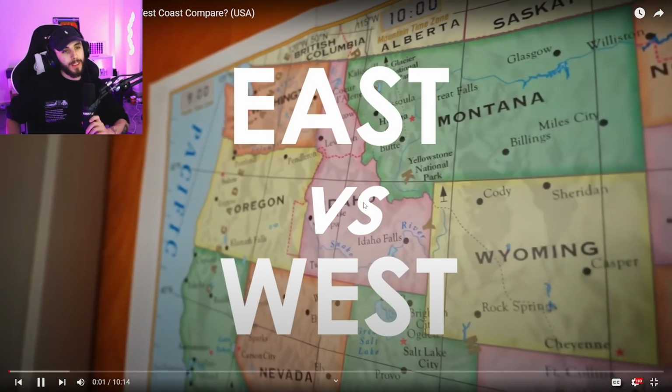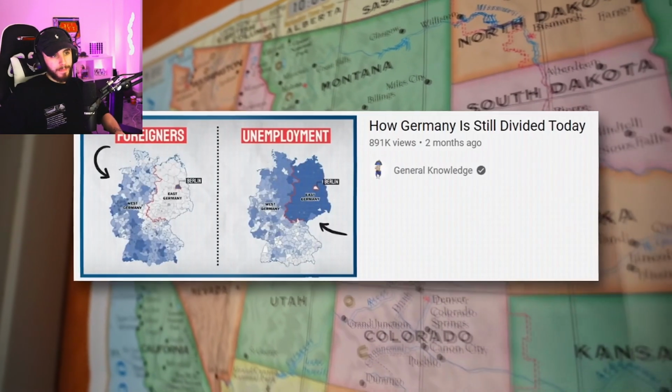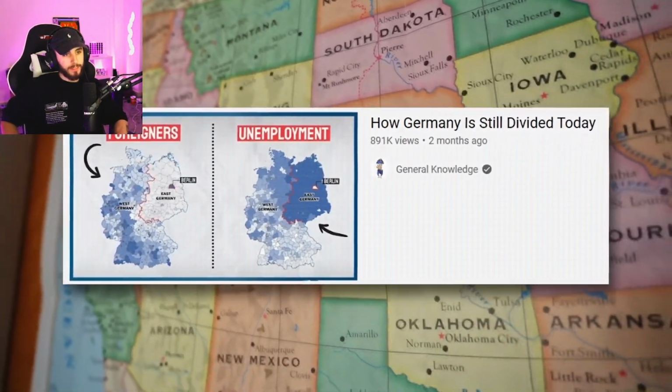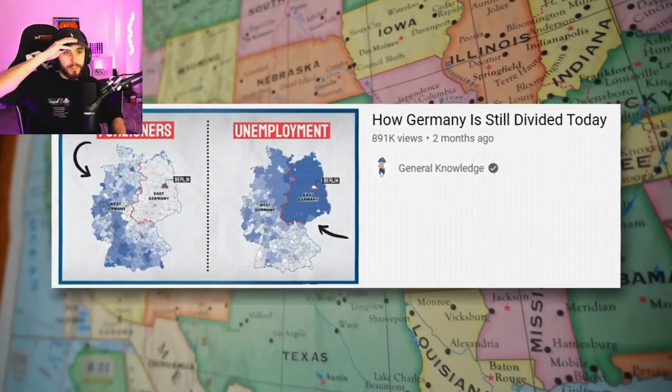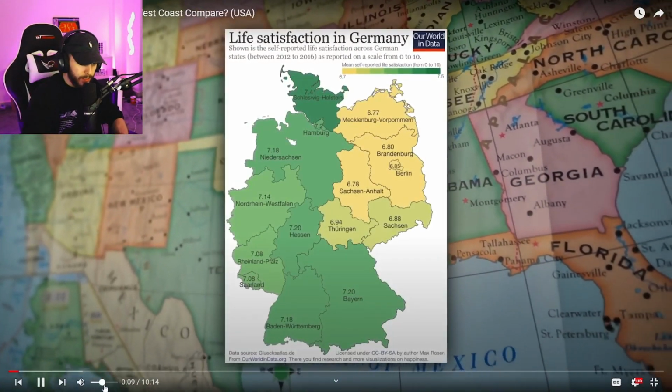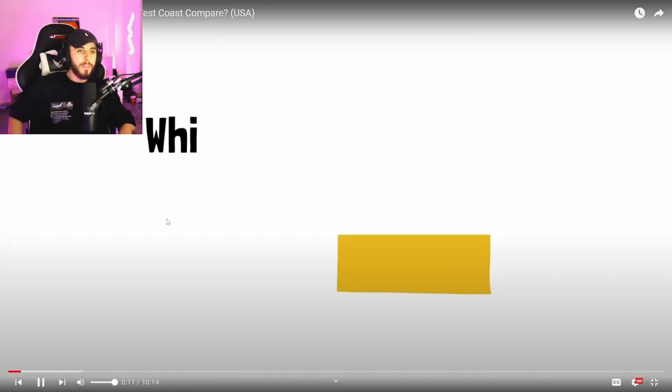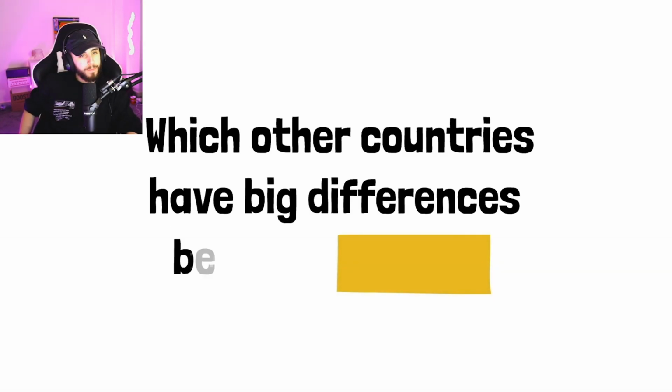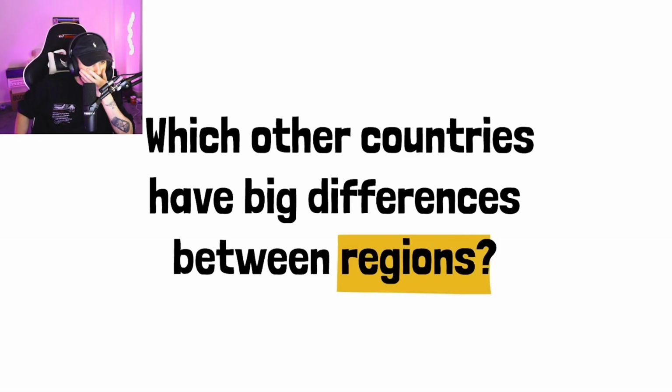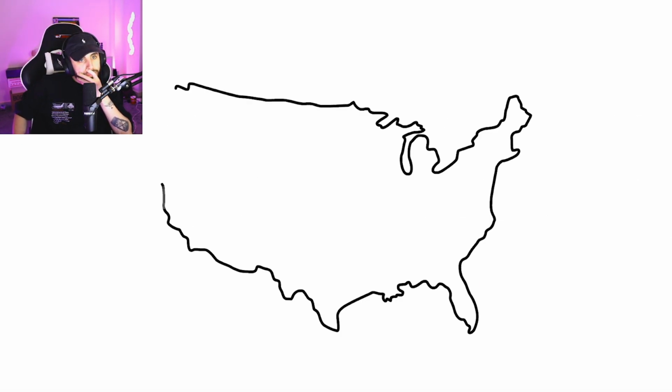East versus West. A while back, I did a video comparing the two sides of Germany. Even though the country was united in the late 20th century, many factors still point out deep differences between the two sides of the country. This got me thinking, which other countries have big differences between regions? In this video, we're going to be comparing two regions of the United States.